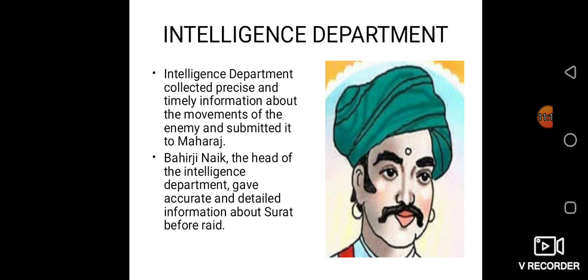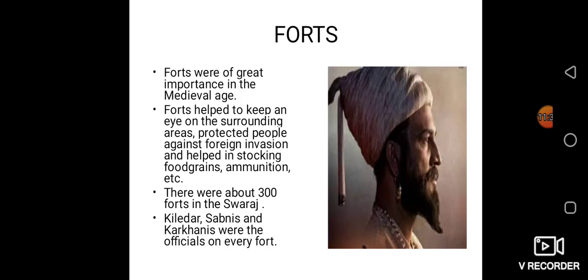He collected accurate and detailed information about Surat before the raid on Surat. Like this, he used to give up-to-date information to Shivaji Maharaj, so it was very useful for Shivaji Maharaj to take steps accordingly.